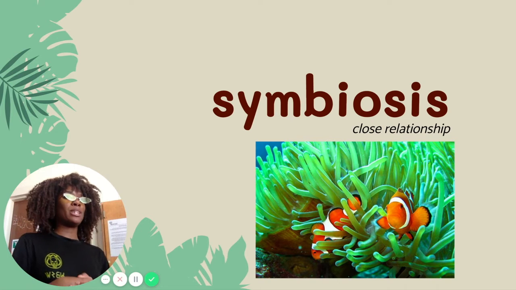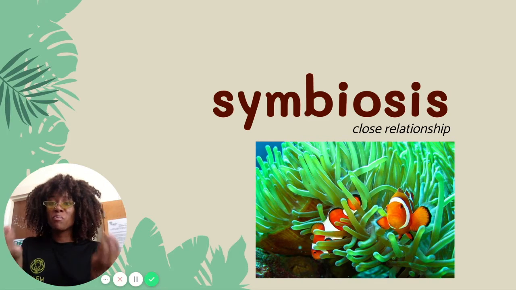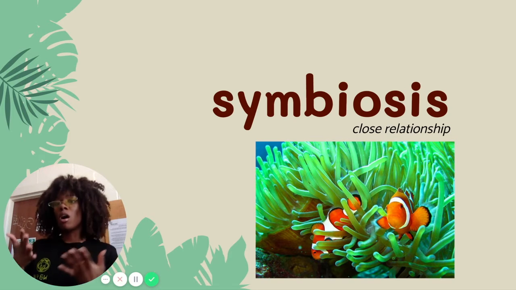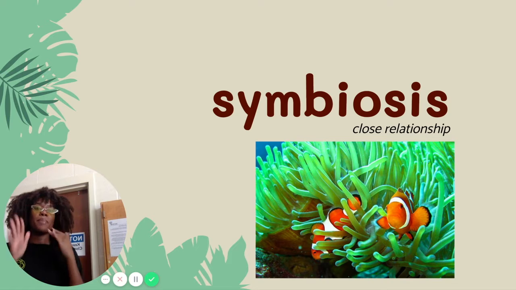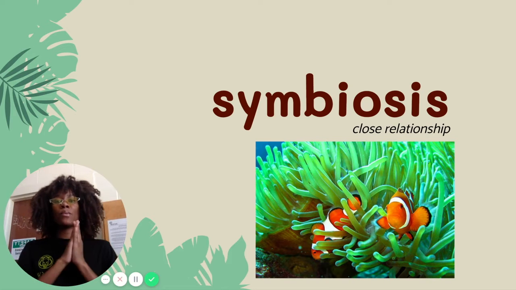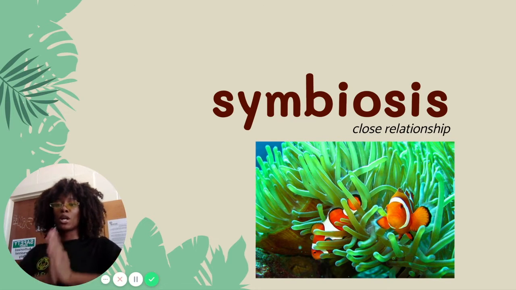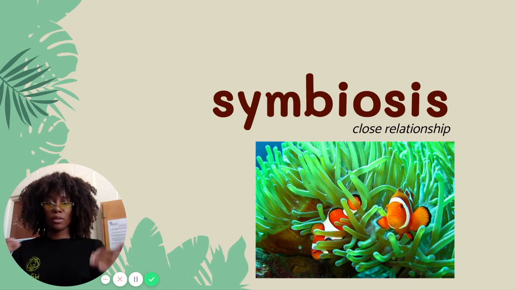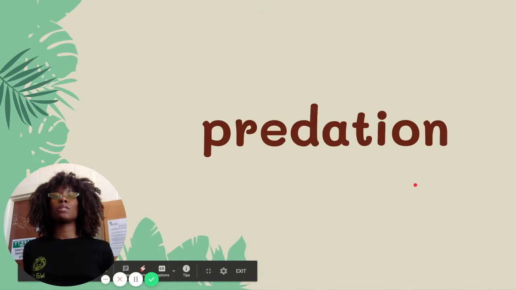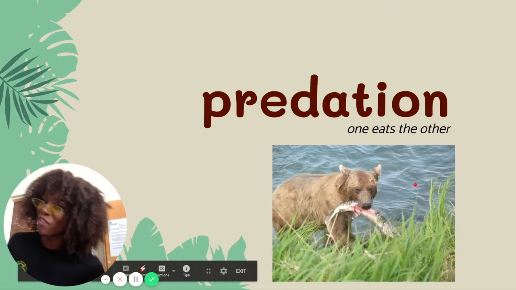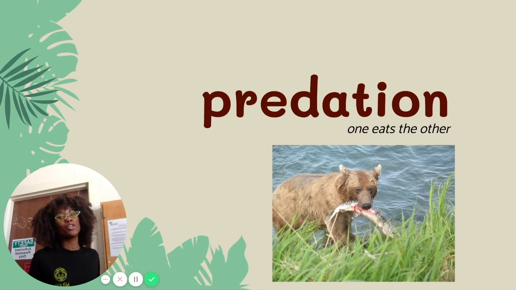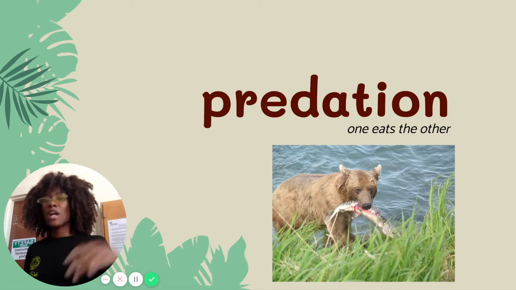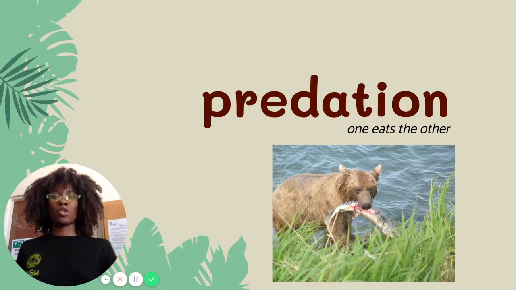So we talked about the honeybee and the flower, how they both benefit, and that's a mutualistic relationship. We talked about the dog and the tick, which is a parasitic relationship. And then we talked about barnacles on a whale, which is a commensal relationship. Okay, so we talked about those different symbiotic relationships. And then, of course, everyone's favorite to talk about is predation, predator-prey, where one organism actually eats, hunts, kills the other organism, as shown in this picture right here.